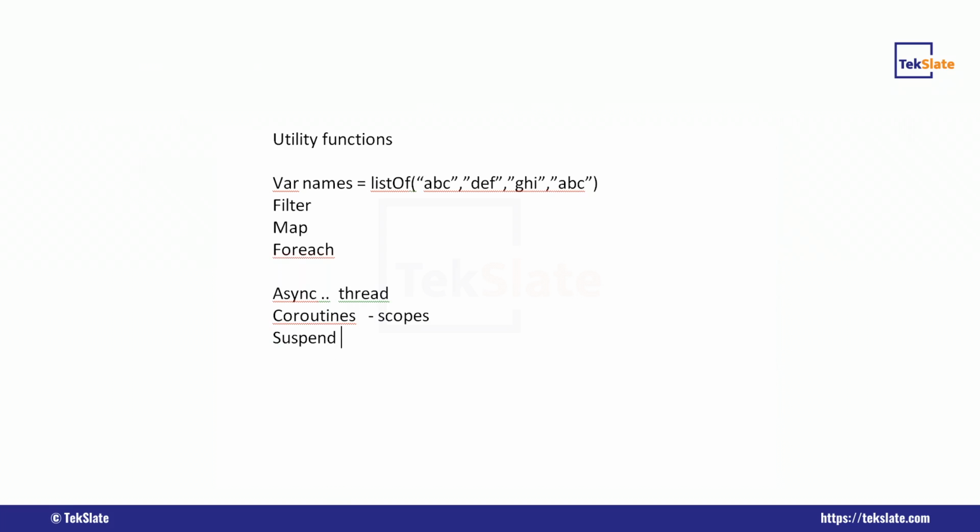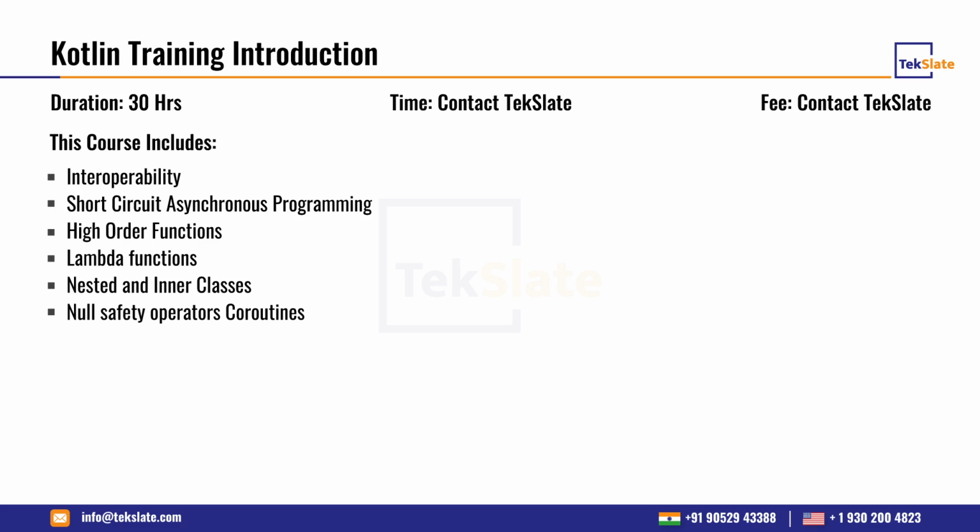And we have higher-order functions and lambda functions. A lambda function is an anonymous function, a function which doesn't have a name, and lambda functions are available in Kotlin.